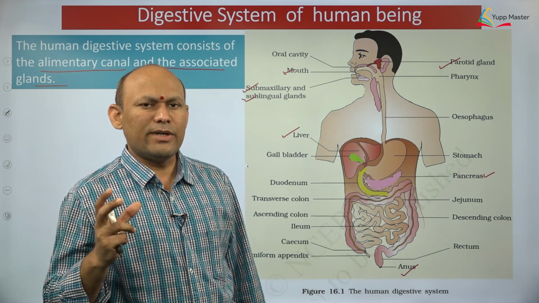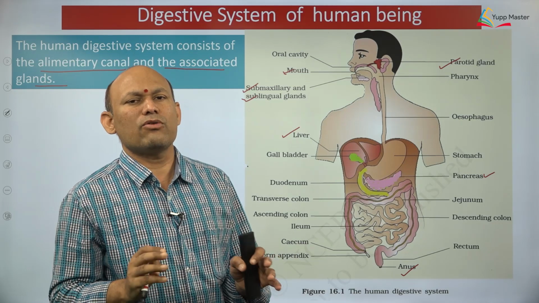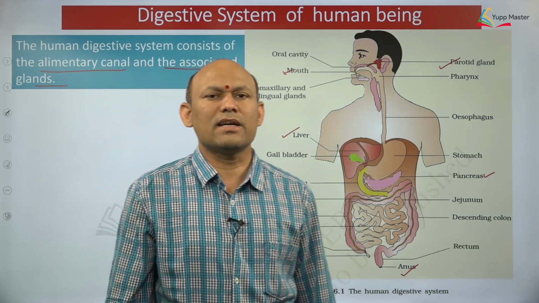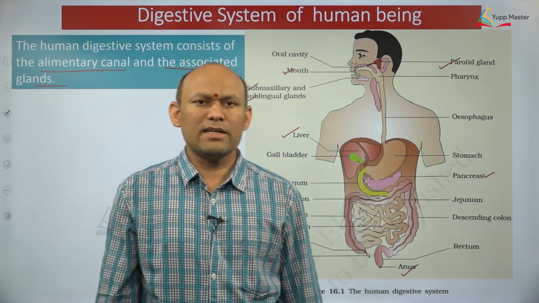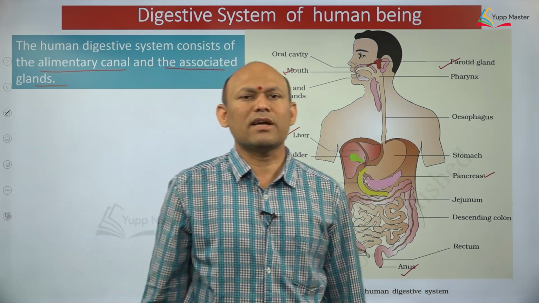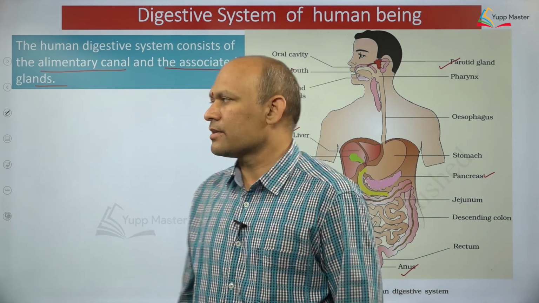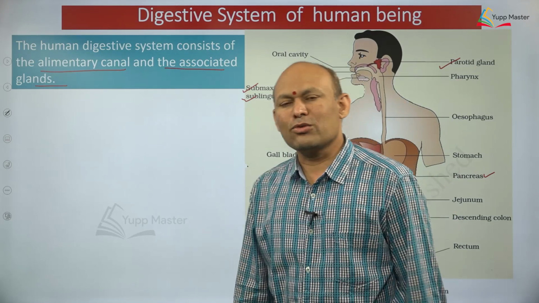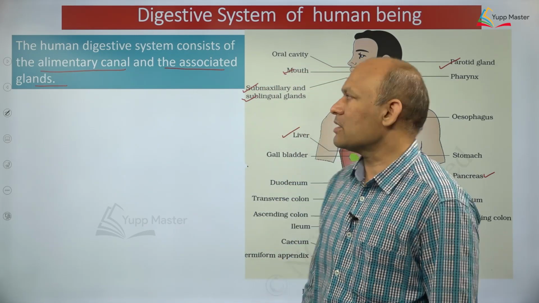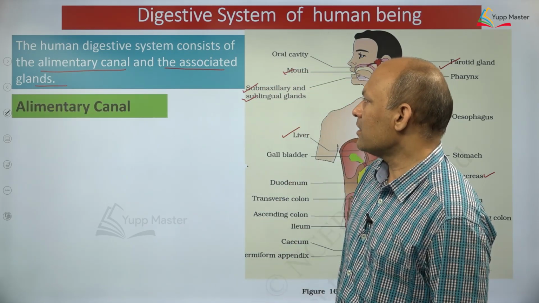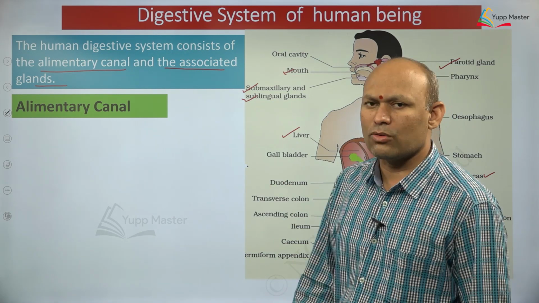In the wall of the digestive tract, you can find some glands such as intestinal glands and gastric glands, dear students. All these five together are considered digestive glands. So, now you clearly understand the digestive system. Digestive system consists of the alimentary canal, also called the gut, and associated glands.